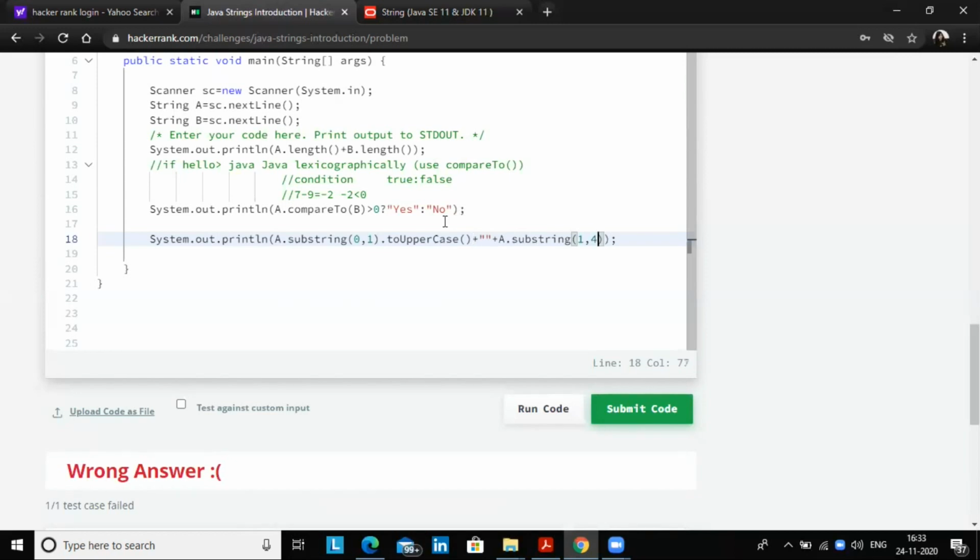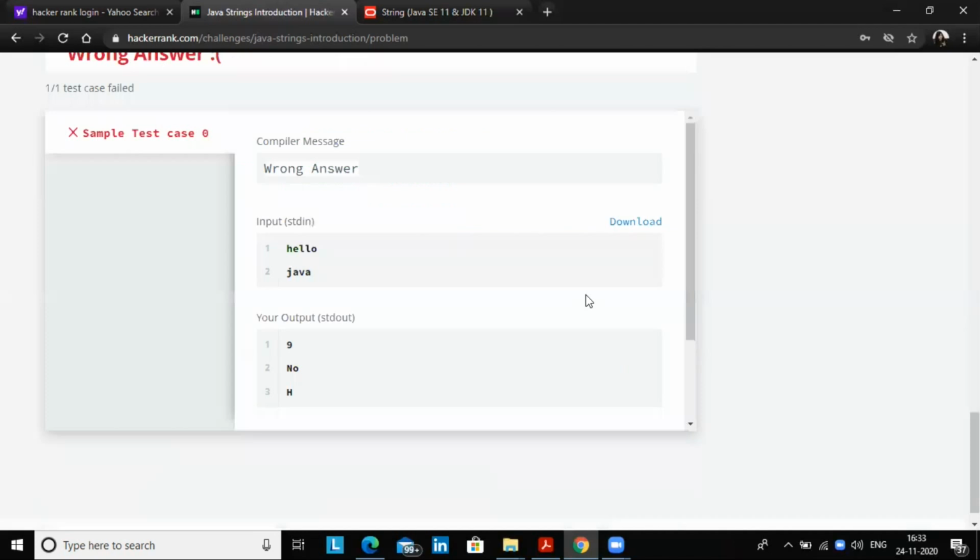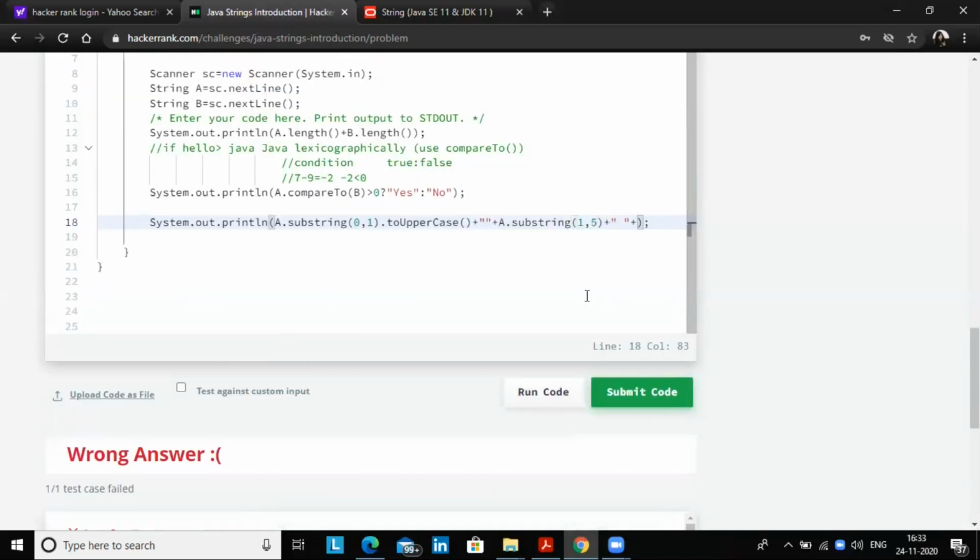4 or 5, and it needs one space, right? It needs one space, and we also need to print the Java here. So b dot substring of, the first letter should be capital, so 0 comma 1 dot to upper case. It will give you J capital.